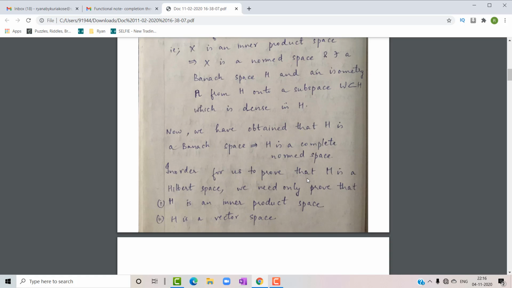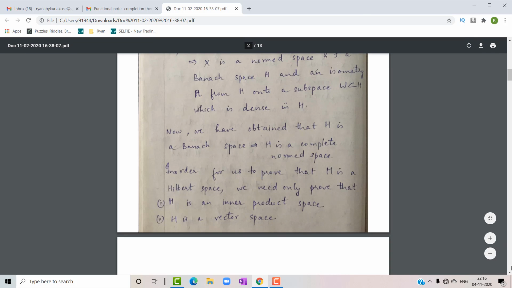In order to prove that H is a Hilbert space, we need to prove H is an inner product space, and H is also a vector space, because every inner product space is defined on a vector space. So first we will be proving it is a vector space, then we'll be proving it is an inner product space, and then we will come to the final part of this proof.